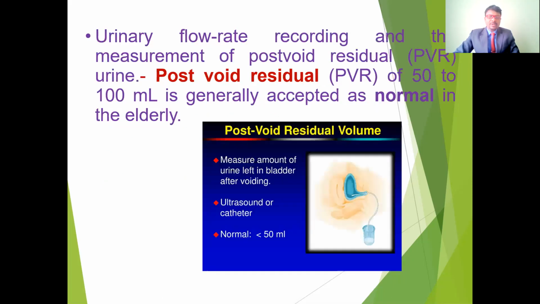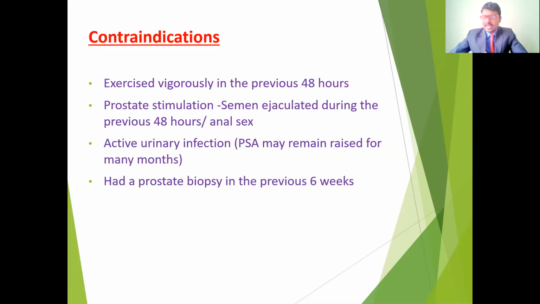And also prostate stimulation. If they participate in sex within the 48 hours, such as anal sex and also direct participation, they are going to ejaculate semen during the participation. This indicates the PSA levels are going to be increased. So that is the reason. Before going for this test, they should not participate in sex, as it may raise the PSA levels.